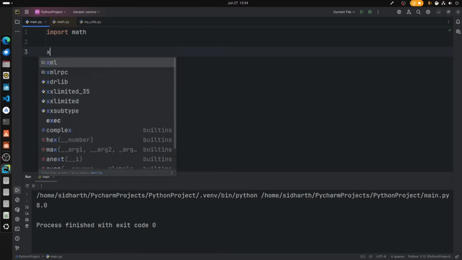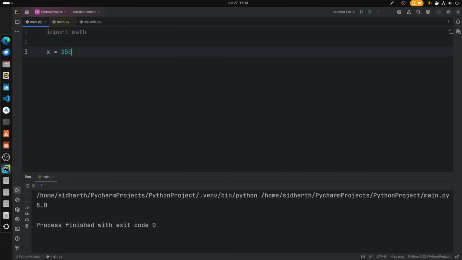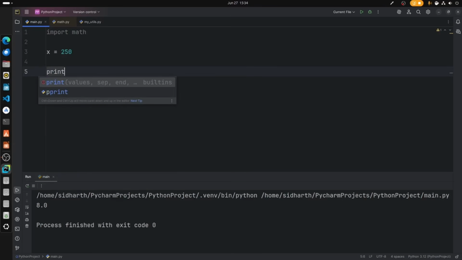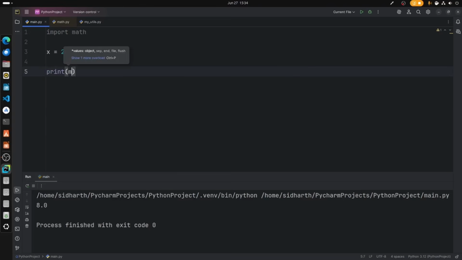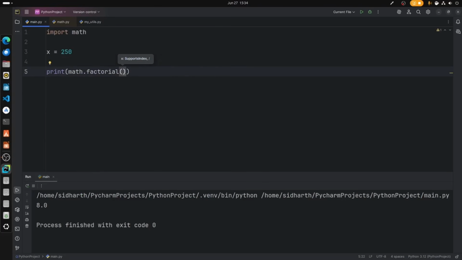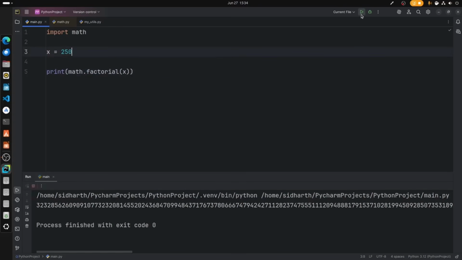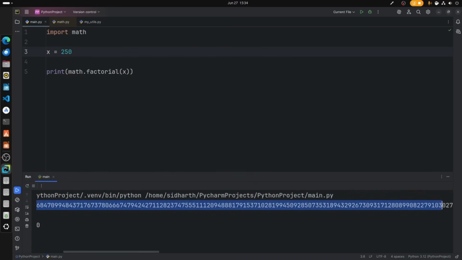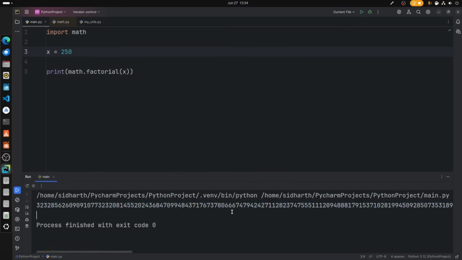Not only that, we can even print the factorial of a number. For example, let's say x is equal to 250, and then if I'm printing the values, let's say math dot factorial, and I'm gonna print the factorial of 250, which is x. So I'm just printing that this is the factorial of 250. Alright, it's just like that.